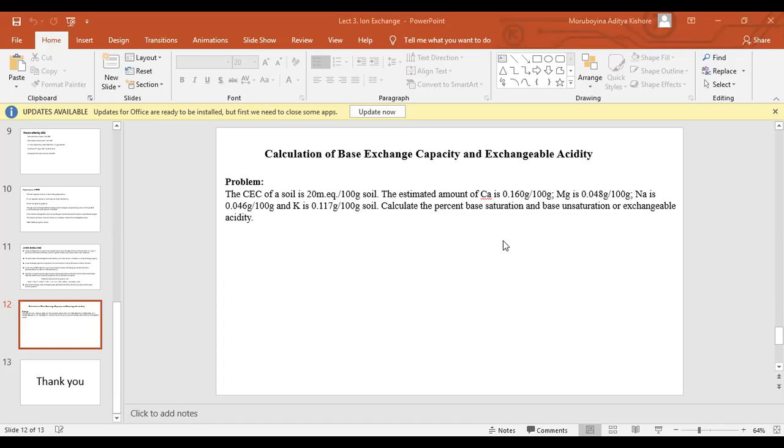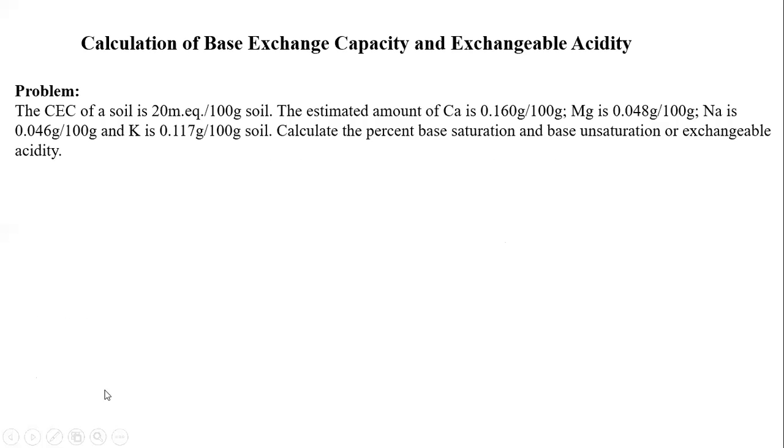For calcium, we take 0.16 divided by the equivalent weight, 20. Since it is given in grams, we convert to milliequivalents by multiplying by 1000. Likewise we calculate all the cations, add all the values, and divide by 20.